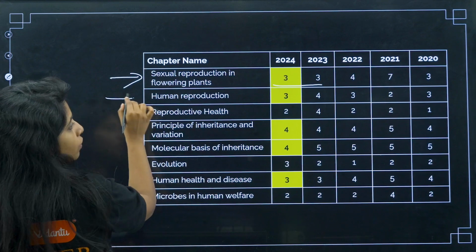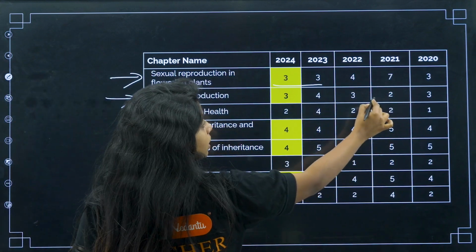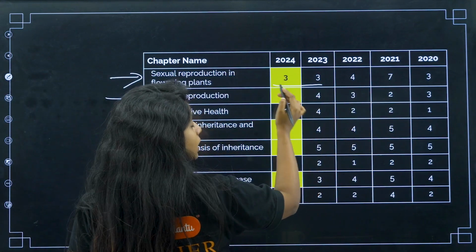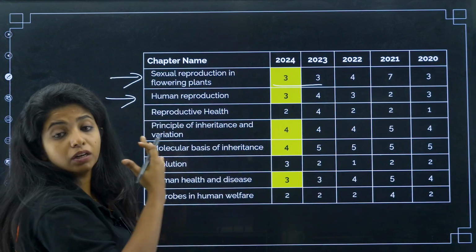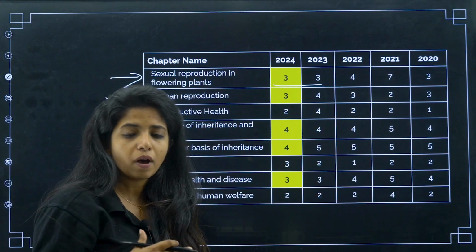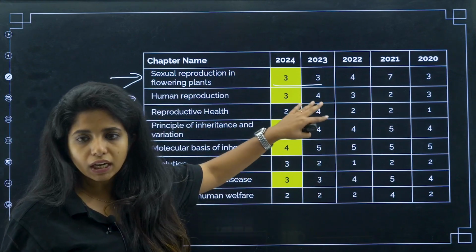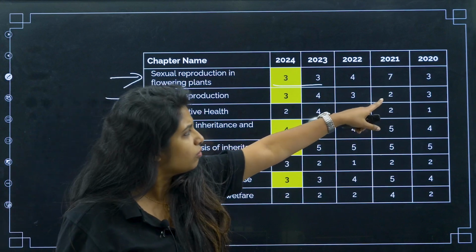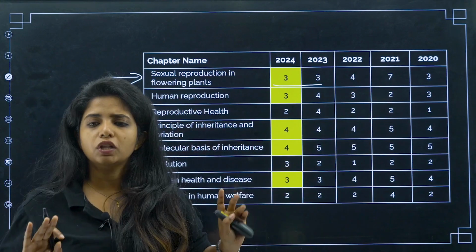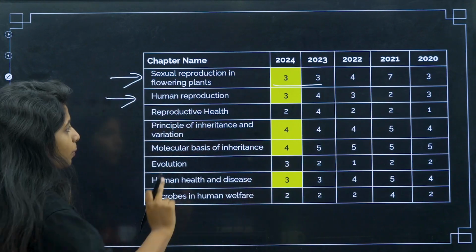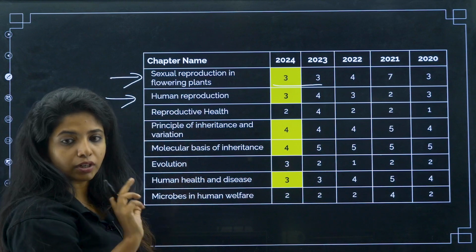Similarly, human reproduction, if you see, it was 3, then it became 2, then again 3, then 4, then 3, and things like that. So again, it is being continued in that sense. It's not of 2 marks or things like that. Okay, so it's 3, 4, 3, 4, and then in older times, 2021, it was 2. That's the only thing. Okay, now reproductive health is a medium weightage chapter, it's not a high weightage chapter.